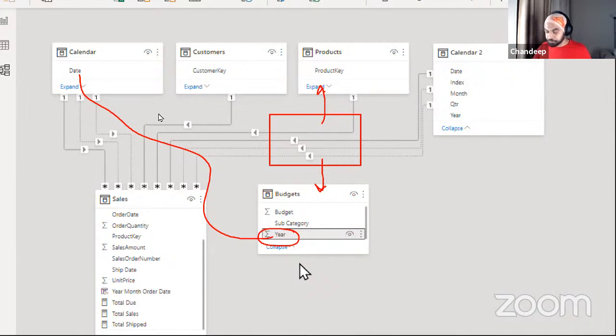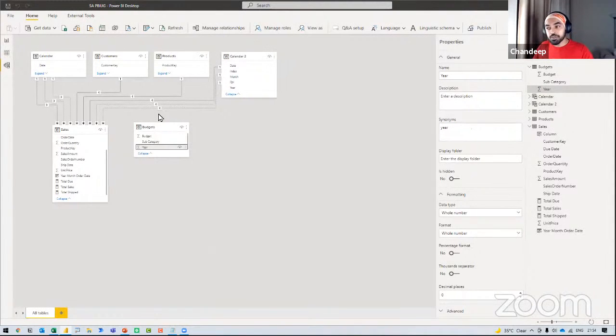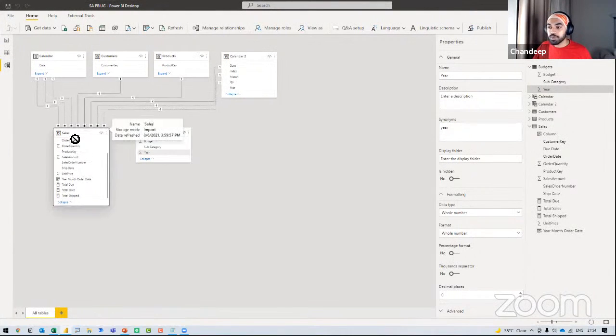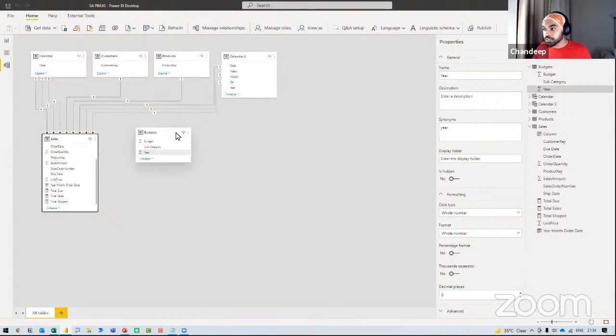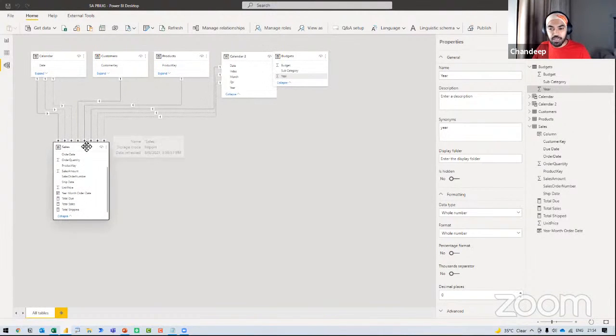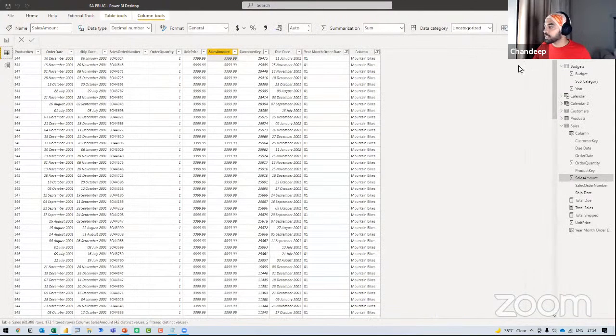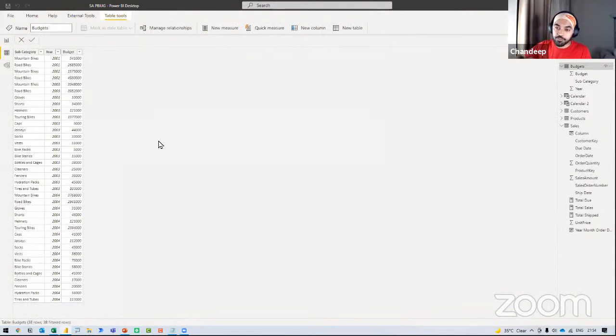So what do I do? I am directly going to connect my budgets table to my sales table. Make the budgets table like a lookup table or a master table, which is right here, and then connect that to the sales table. How do I do that? First of all, if you take a look at the budgets table, it doesn't have any unique field for the one side of the relationship to actively work on. Bad, but I can create it.